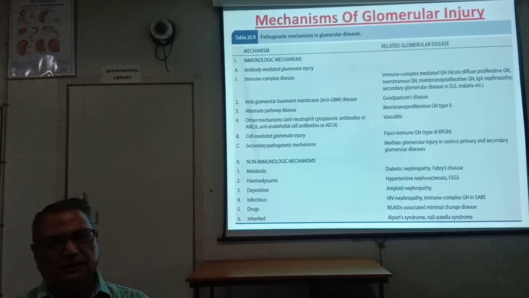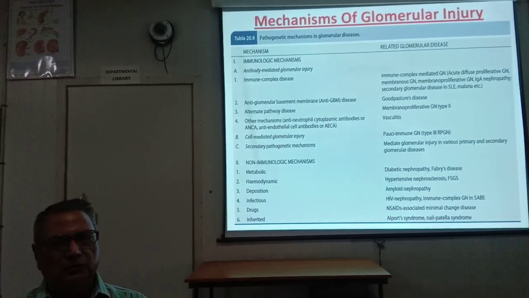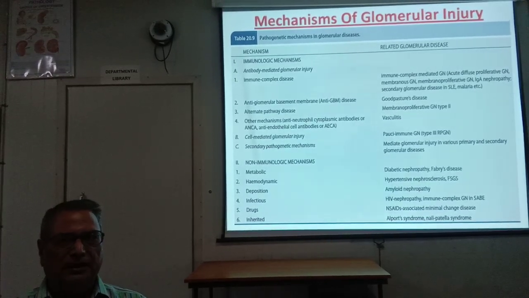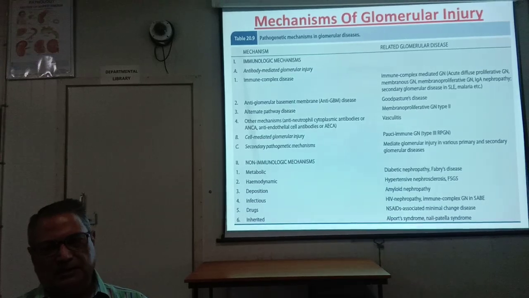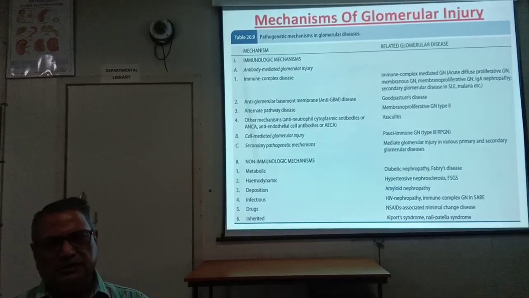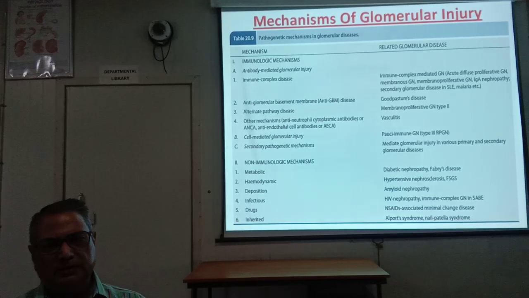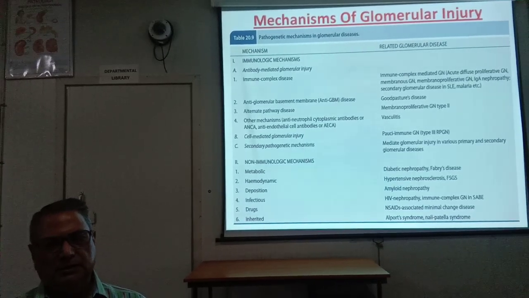Then other mechanisms like anti-neutrophilic cytoplasmic antibodies and anti-endothelial cell antibodies. These occur typically in vasculitis, an immunologic mechanism. Second are other pathogenic mechanisms like antibody mediated cytoplasmic neutrophilic or endothelial cell antibody.